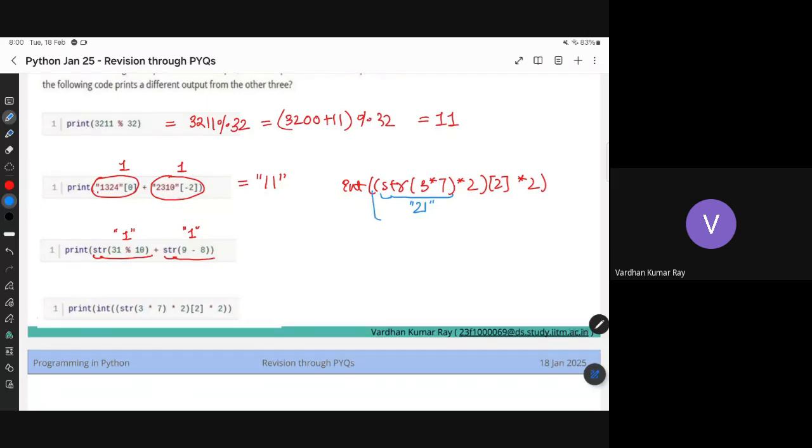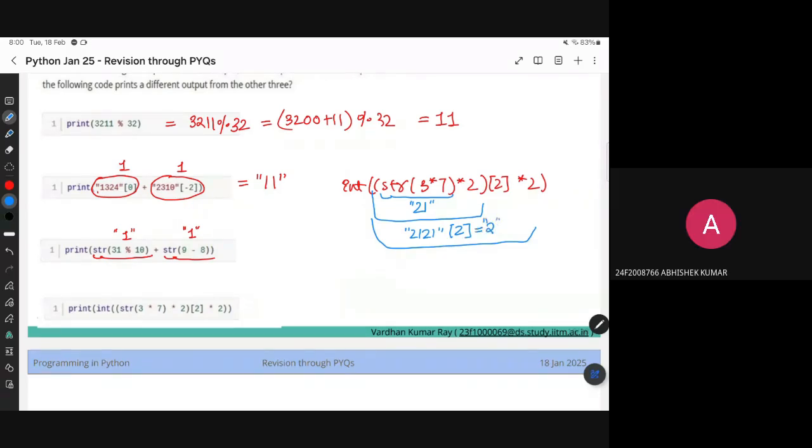And this portion will just copy paste 21 twice. That is clear, right? So it will give you 21, 21. And then I'm multiplying this 21, 21 again by 2 by taking the second index. So what is the second index? 2 is there, right?